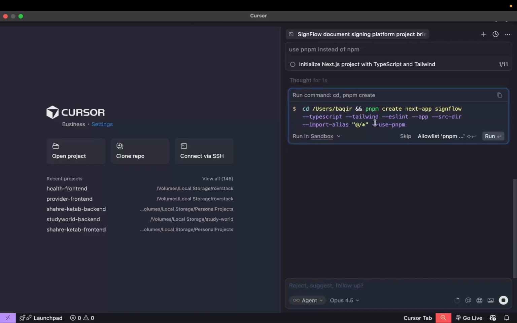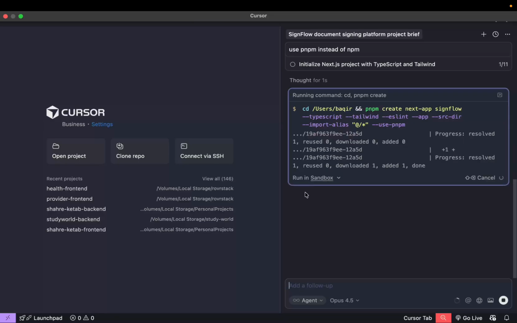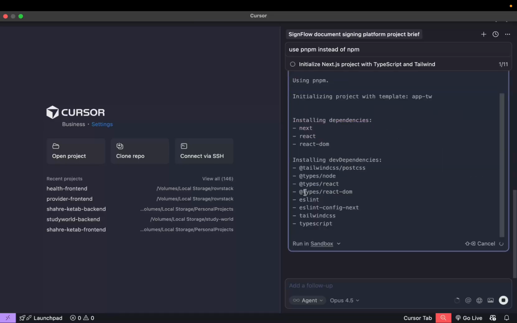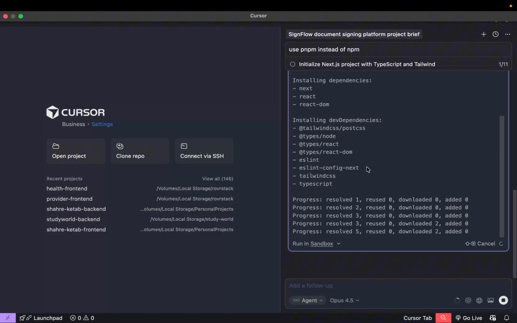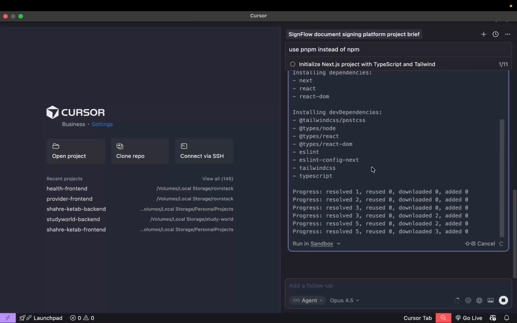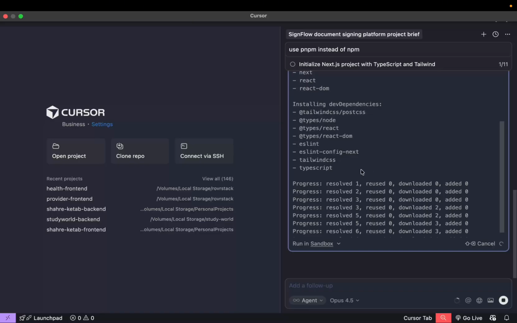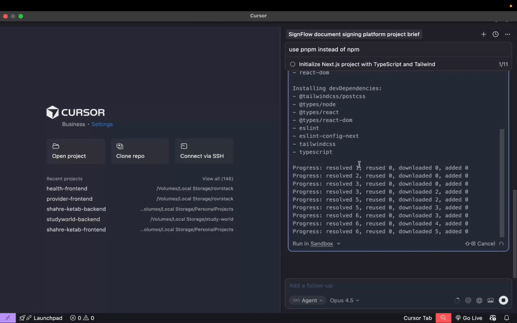All right, so now it changed to use pnpm. So we are gonna run this command. And you see that it tries to install all these dependencies, and we are going to wait until this thing gets fully installed.